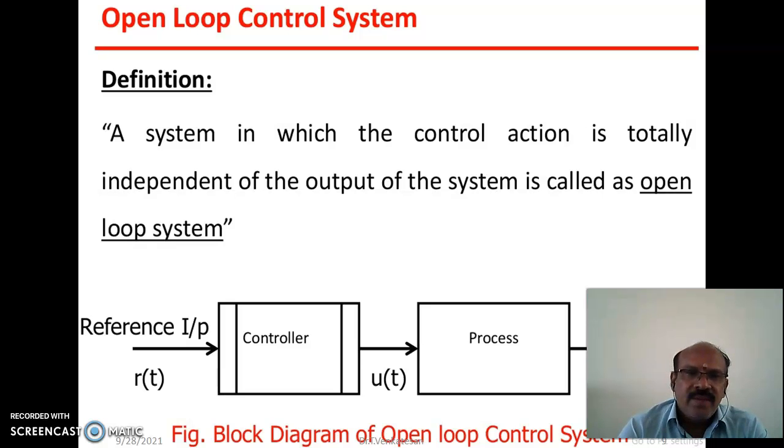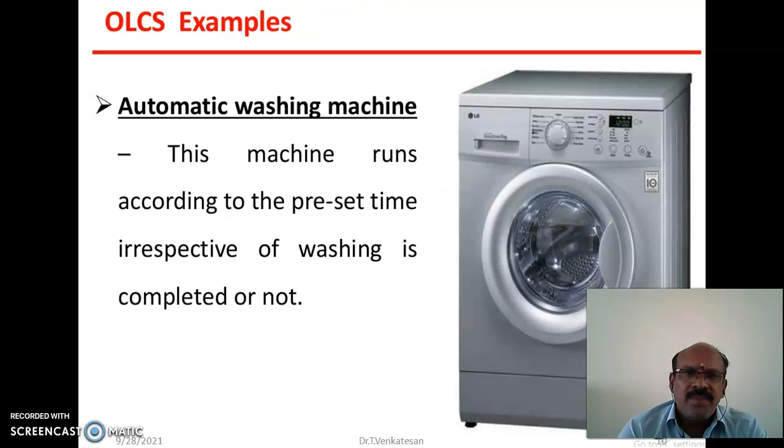So in this figure, the reference input is given to the controller. Here the controller takes the control action and it gives the signal to the system or processor. The processor or system gives the controlled output. So this is the open loop control system.